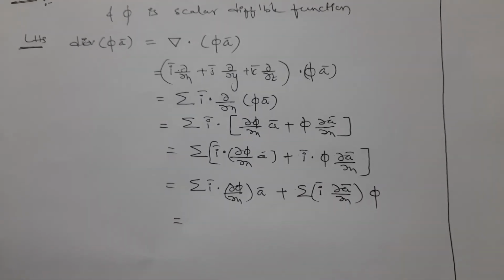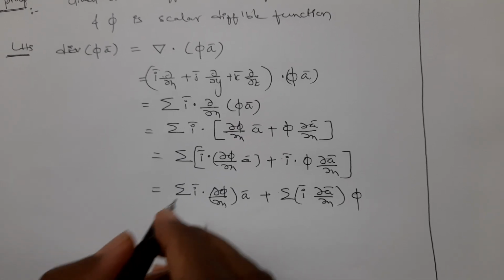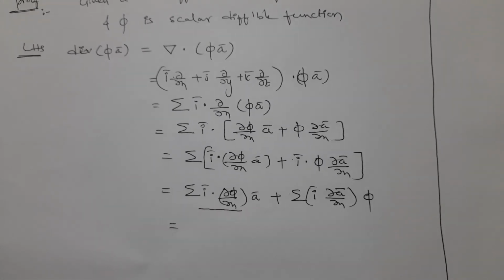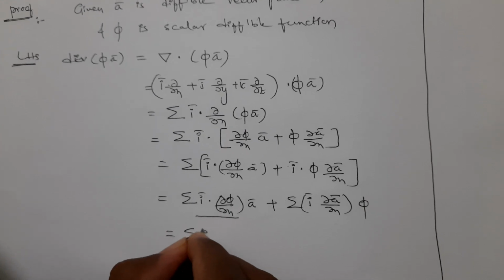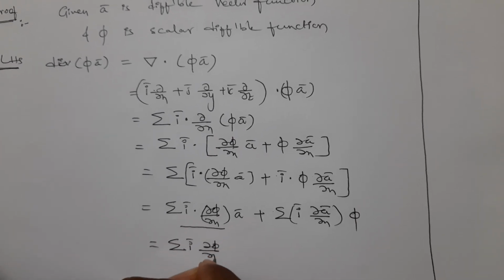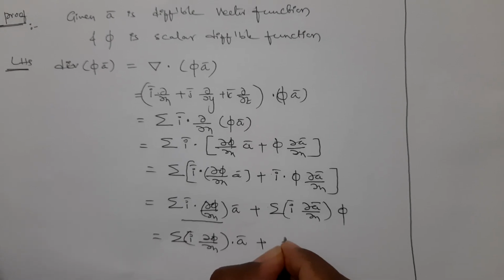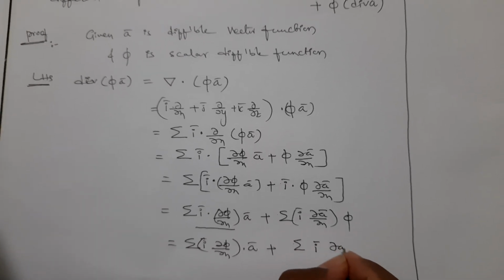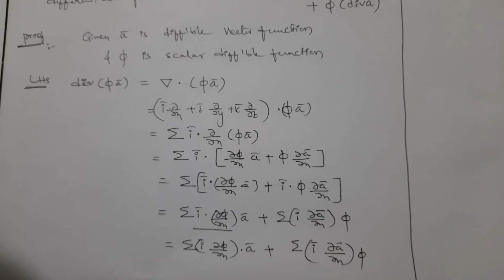Expand this, it can be written as sigma i bar into dou pi by dou x dot a bar plus sigma i bar into dou a bar by dou x into pi.